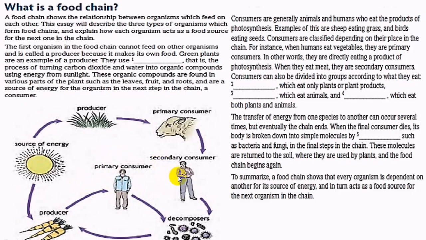But when this organism or human eats the meat of the animals, it's called a secondary consumer, because the animals eat the grass as food, then this organism or human eats the meat of these animals. Therefore, it's called a secondary consumer. Okay, let us go to answer the questions.